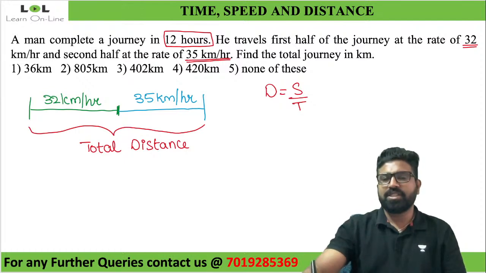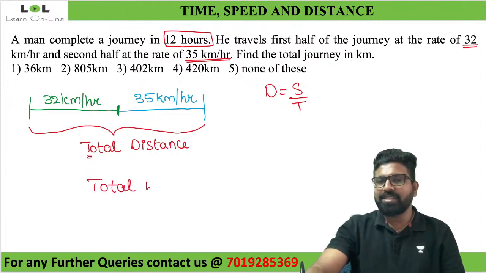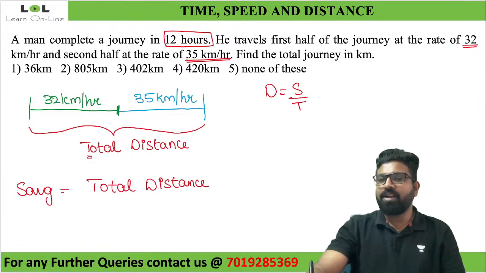I will start from whatever is asked from me: total distance. I don't get the total distance anywhere other than average speed. My average speed will be equal to total distance traveled by total time taken.